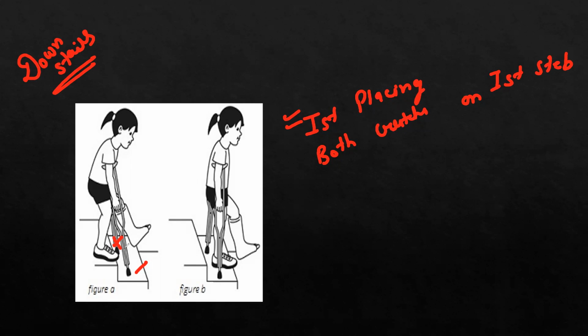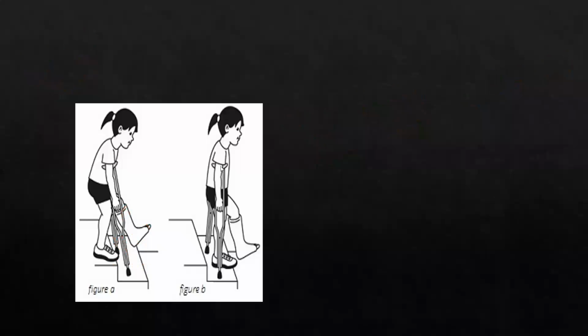So you can see here the plaster cast is applied on this individual and he is placing both crutches on the first step. So this is about how to teach the patient, or how the patient learns, when he or she has a plaster cast on the leg and is going downstairs. So this is the right answer here. Another image you can also see.